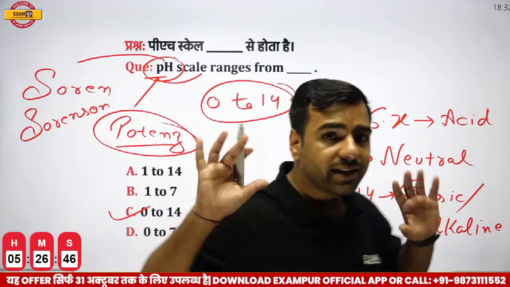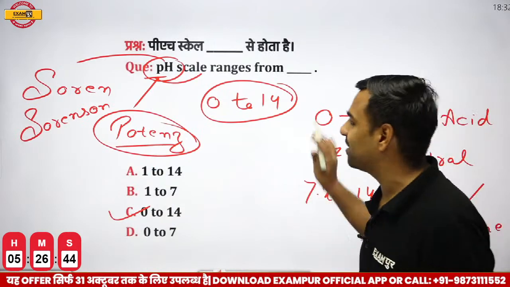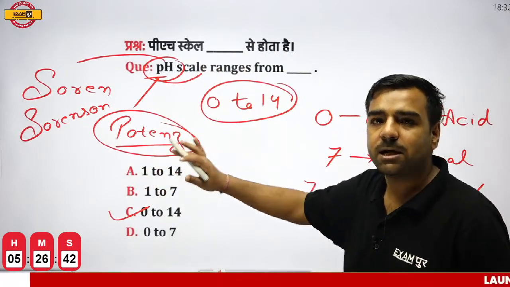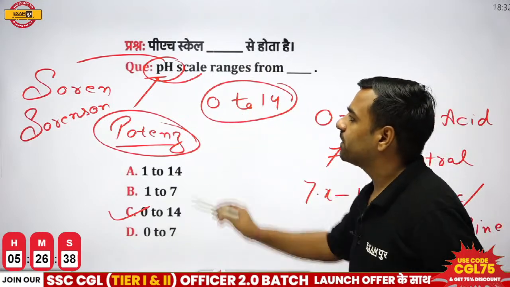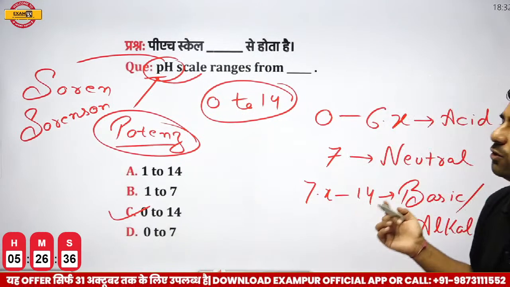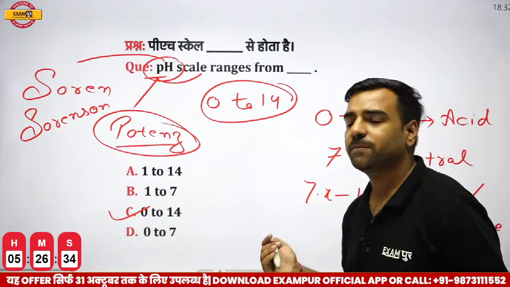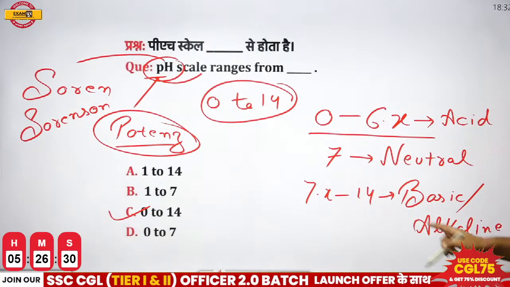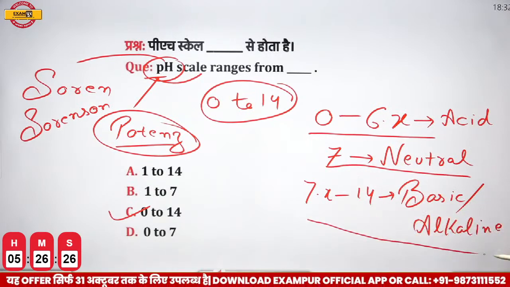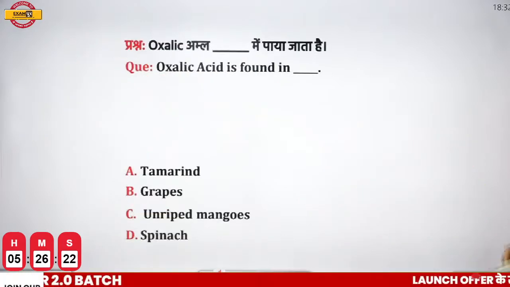All these questions are very, very important. We are studying in 360 degrees, so none of the questions can be missed from any part. Please remember, the pH scale was discovered by Soren Sorensen, where P stands for potence. It tells you the level of acidic or basic nature. If the value lies between 0 to 6.x, that is acid. If it is exactly 7, that is neutral. And if it is from 7.x to 14, it is basic or alkaline in nature. Okay, let's have the next question now.